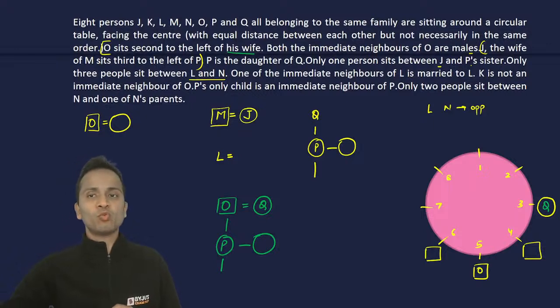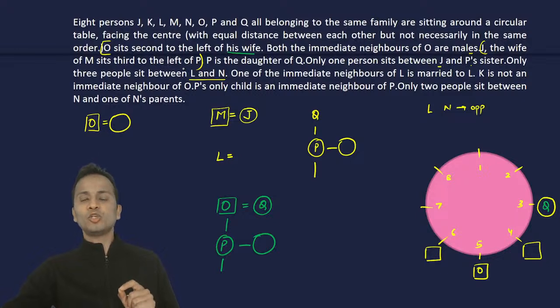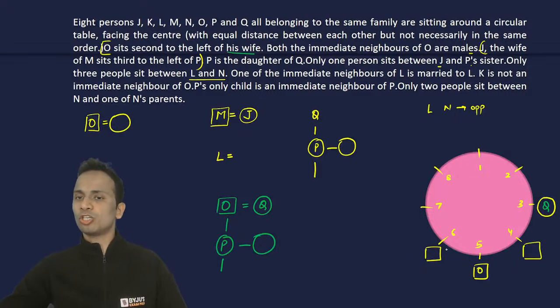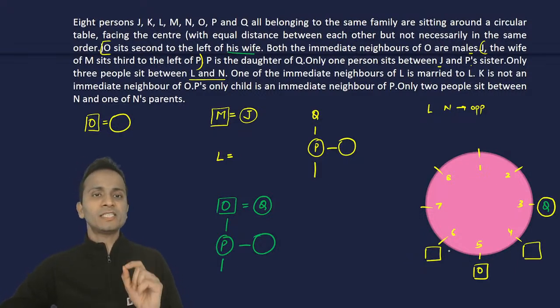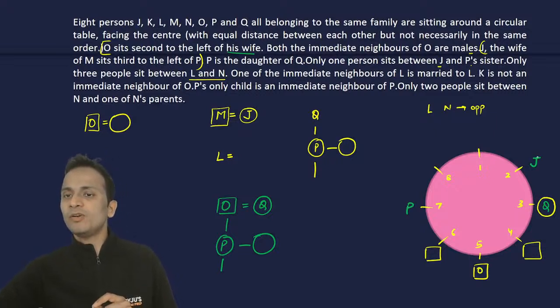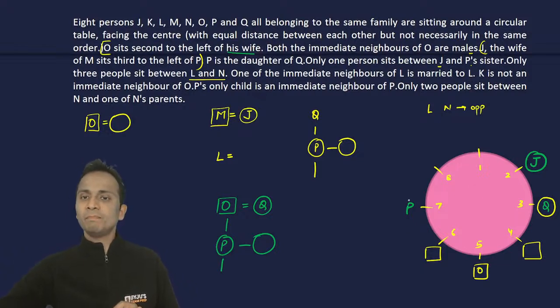Okay. J, the wife of M, sits third to the left of P. Now, third to the left of P is J. Okay, J, who is the wife of M. All right. Now, since J is the wife of M, J is female. So, J cannot sit at chair number 4 or chair number 6. Right? And J sits third to the left of P. So, according to this, P will sit at chair number 7 and J will sit at chair number 2. All right. P is also a female and J is also a female. Right? ठीक है? इतना clear है?